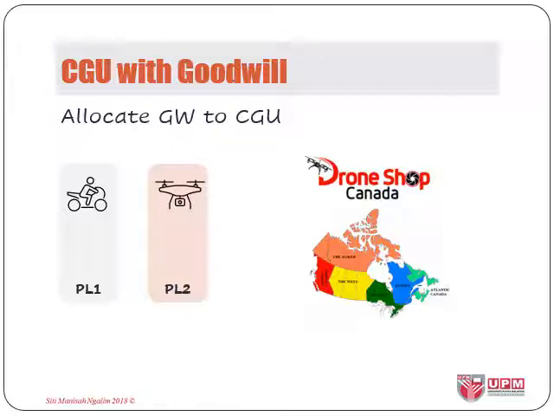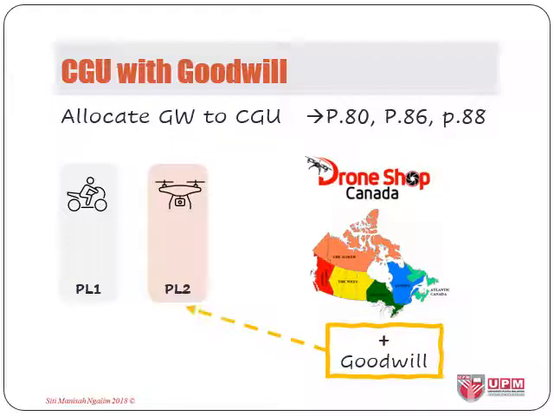The acquisition of Drone Shop Canada has benefited the production line for drones, so accordingly, if the acquisition resulted in goodwill, according to paragraph 80 of the standard, for the purpose of testing for impairment, we need to allocate the goodwill that we acquired to that production line. No allocation of goodwill for the production line of motorcycles, so impairment for plant 1 as a separate CGU can be done without the goodwill.